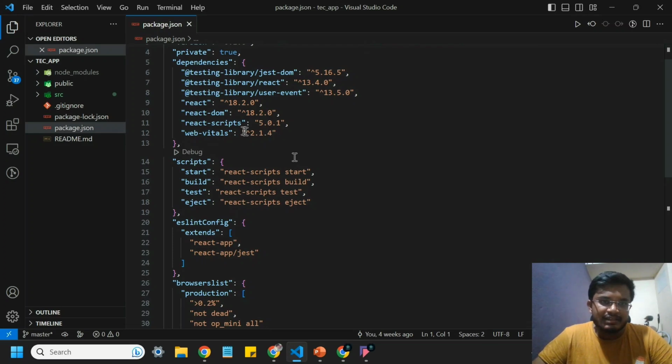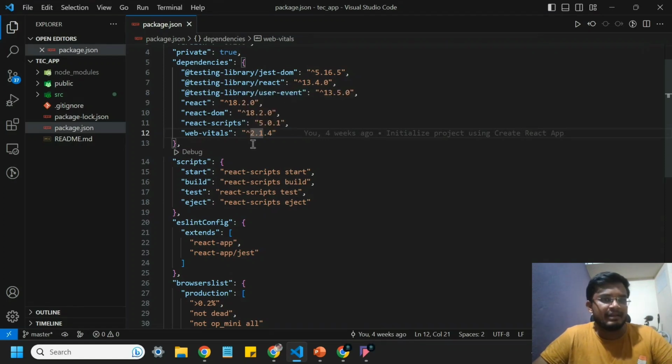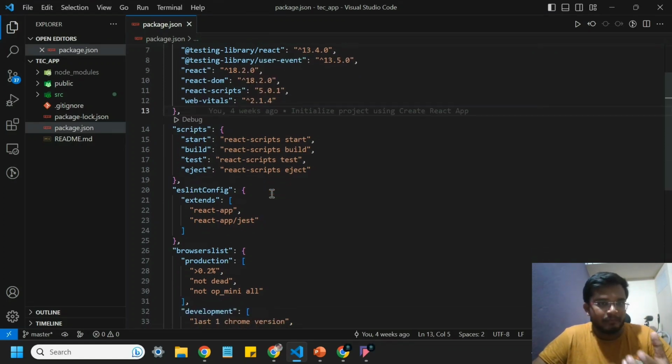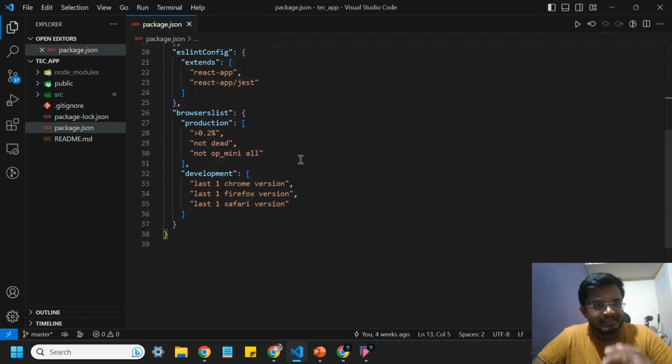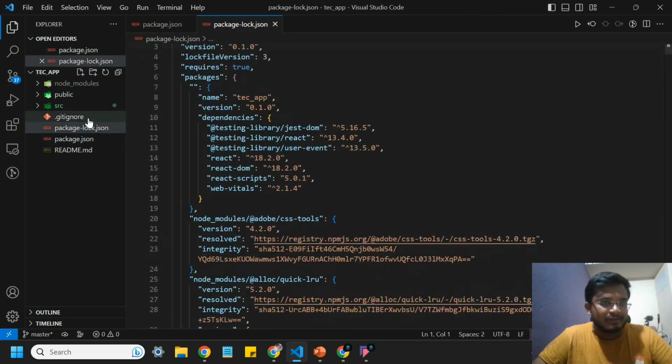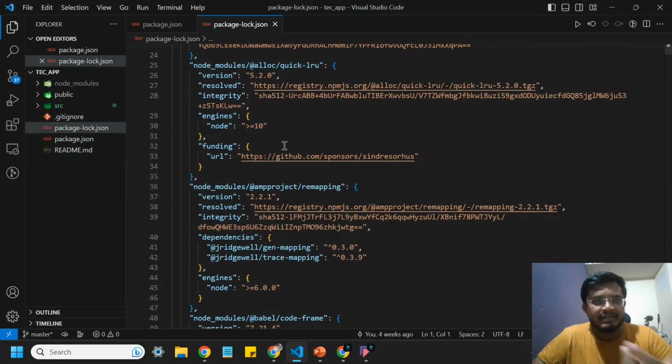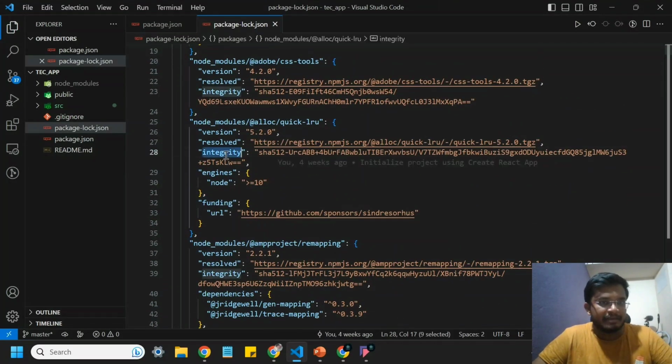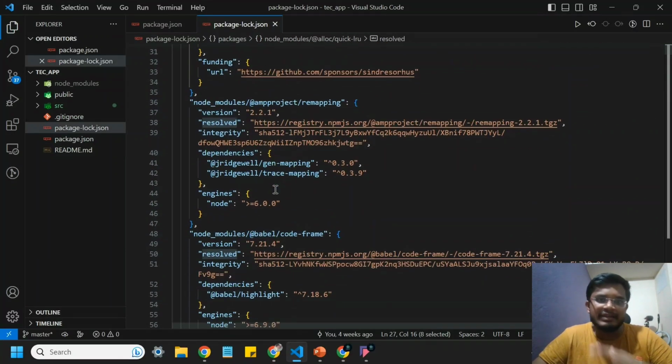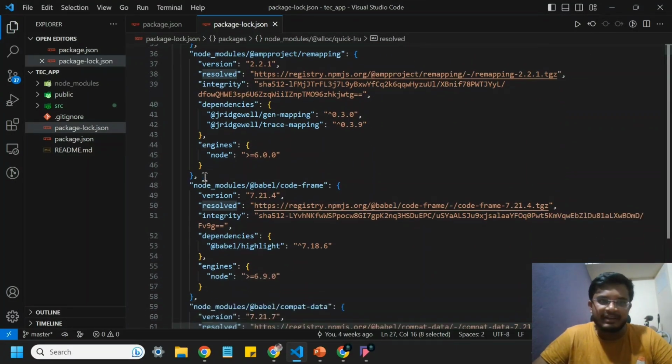And here, if you see the version, you might have seen this caret, right? So what does this symbol mean, and what are these versions, and why were the dependency versions created in package.json? And if you open package-lock.json, there are multiple dependency entries. You can see what this integrity means, what this resolved means. So every minute detail will be covered in this particular course, so no need to worry about that.